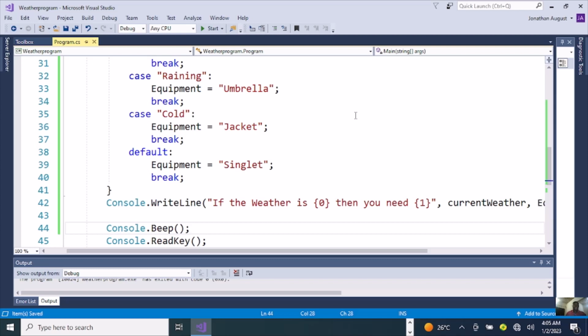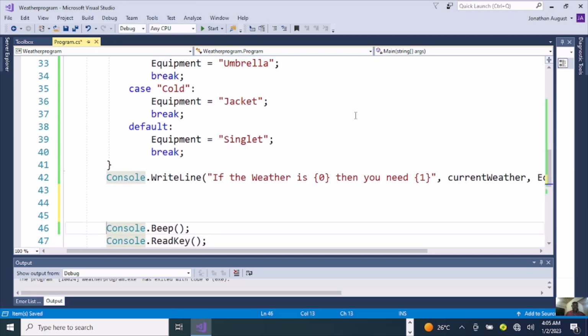There's something I really want to add to this program so that it can loop, so that you can enter different weather conditions. That is, from current weather, it can be hot, cold, raining, just like that. All we need here is a do loop, and we still need to add a statement that will ask us to continue, yes or no. If you don't want to continue, you can exit.